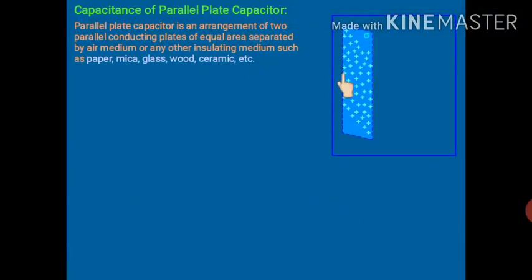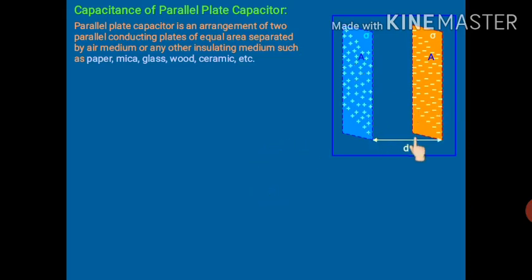This is one plate whose surface charge density is sigma and it is positively charged. It is another plate whose surface charge density is again sigma. So surface charge density is same for both the plates. This one is positively charged and this one is negatively charged, which we have already seen when we discussed the principle of capacitor. They both have same area A. They are separated by d distance.